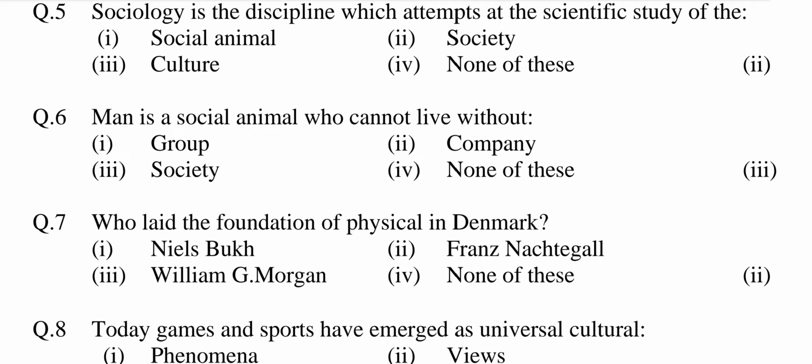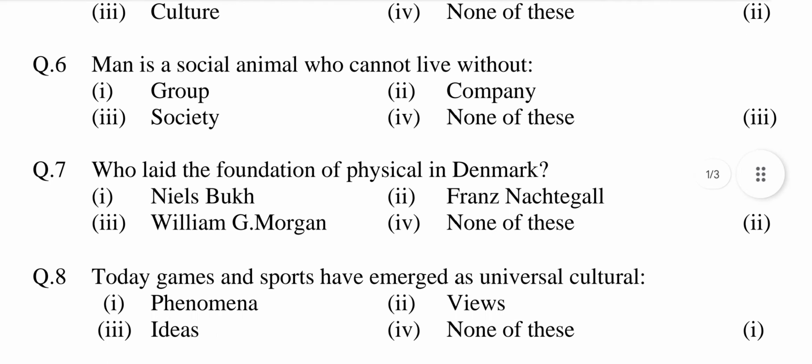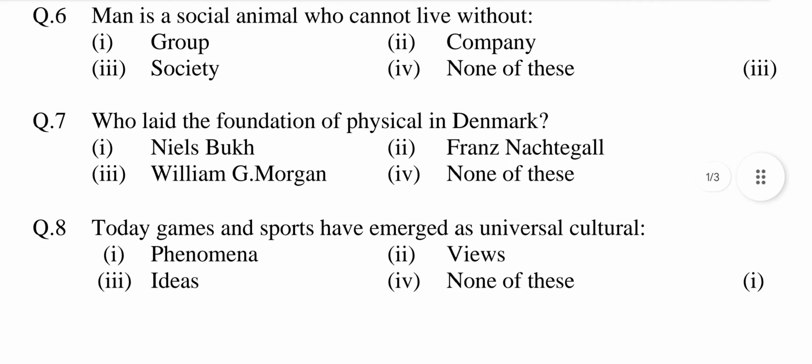Second, society. Third, culture. Fourth, none of these. Answer is option second, society. Question number 6. Man is a social animal who cannot live without option first, group. Second, company. Third, society. Fourth, none of these. Answer is option third, society.